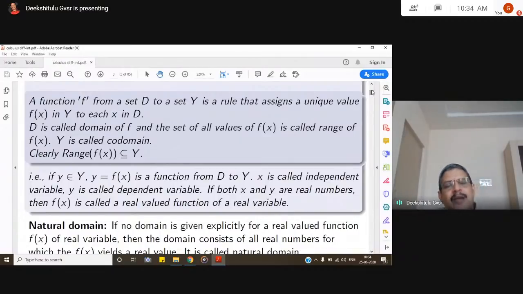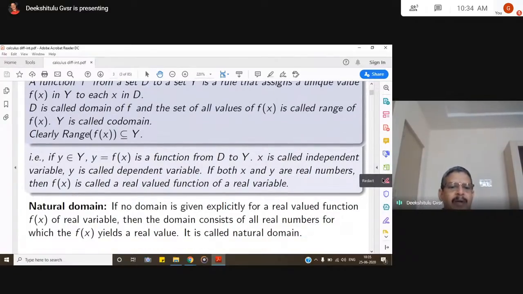If anybody asks what calculus is, it discusses the behavior of the dependent variable with respect to the independent variable. So x is the independent variable and y is the dependent variable. If both x and y are real numbers, then f of x is called a real valued function of a real variable.